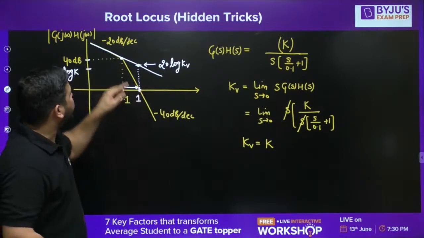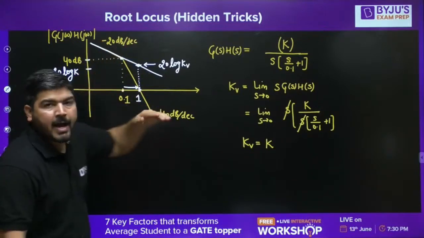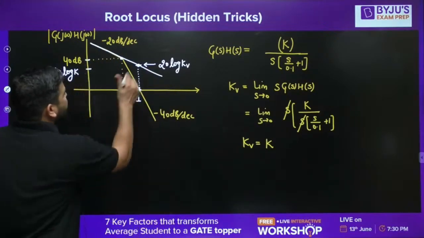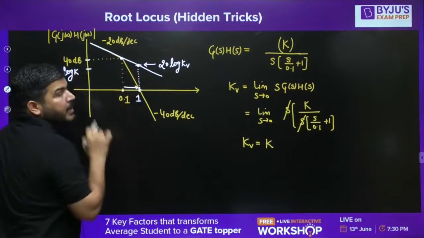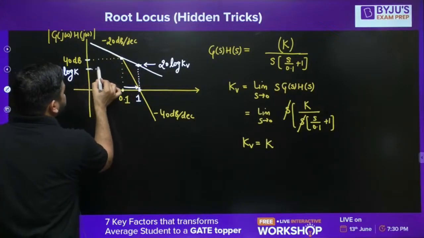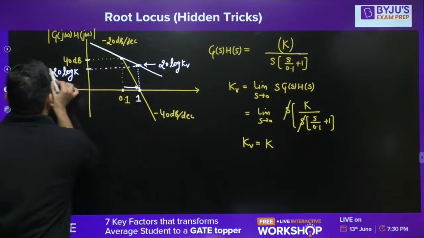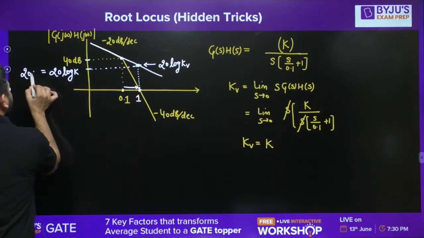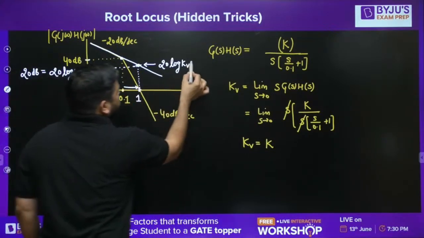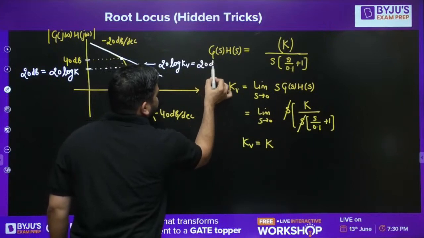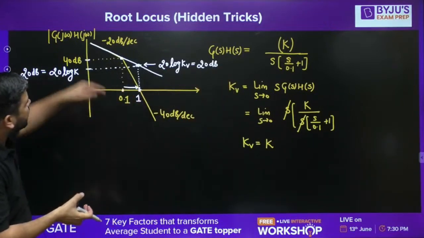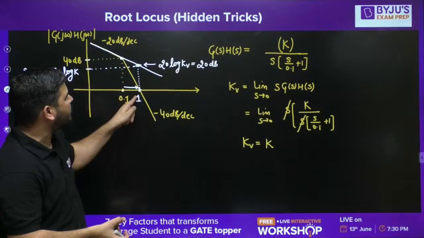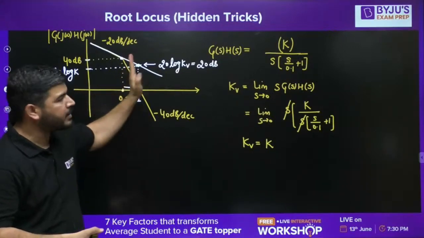In 1 decade, 20 dB has to decrease. So at this point the height has to be 40 minus 20, it means 20 dB. Is it clear, guys? So we found that this height is 20 dB. Using this slope idea, you can calculate the height at omega equal to 1. You should know how to calculate these heights.